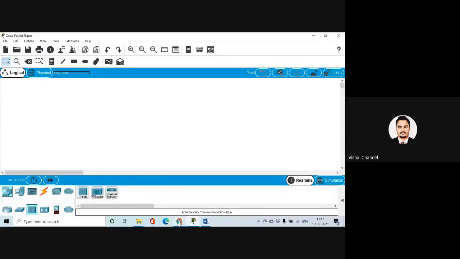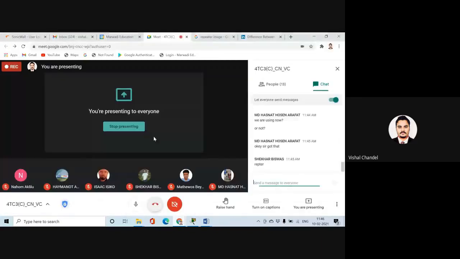Next we are coming to the point of the hub. I think the hub will be clear. It's just like the next step of the repeater. It also works on the physical layer. It also handles the responsibilities of the repeater, but it works in a combination, in two ways: active hub and passive hub.